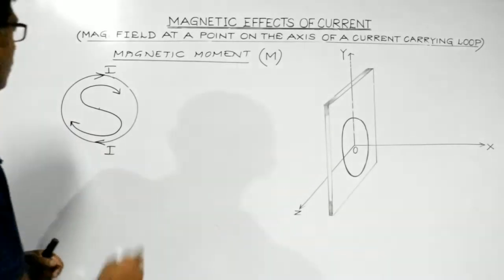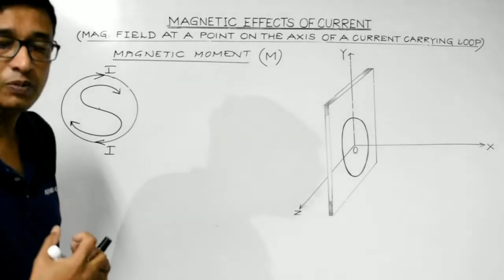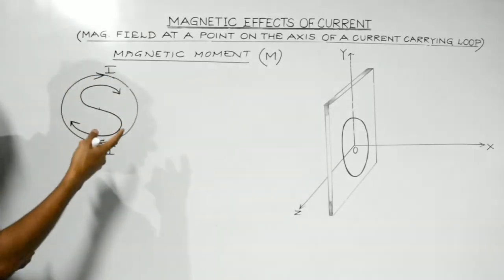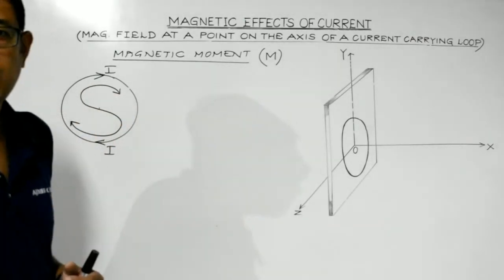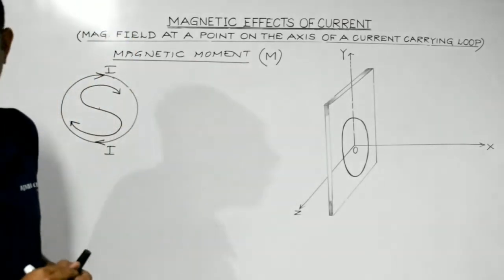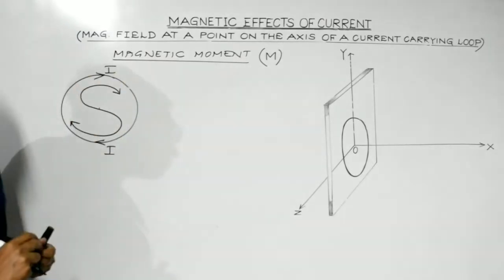So, in case of a closed current carrying loop, if the current seems to be flowing in the clockwise direction, then this face of the loop will behave as the south pole, where the magnetic field lines will seem to enter the plane of the loop. Clear, students? This is a simple analogy to remember this particular fact.